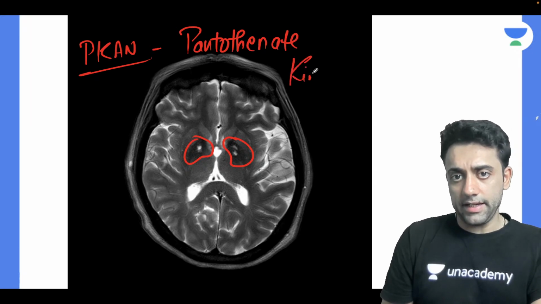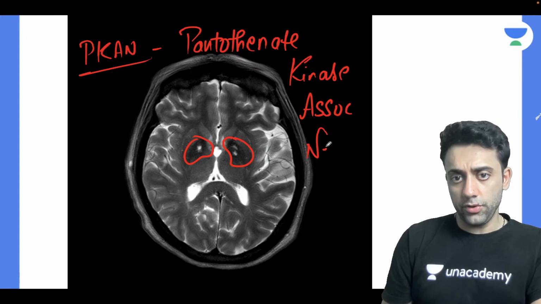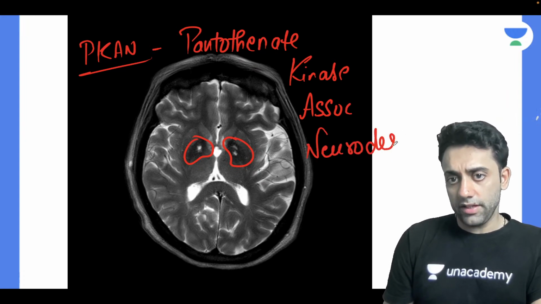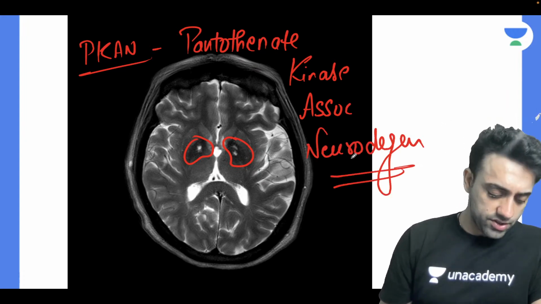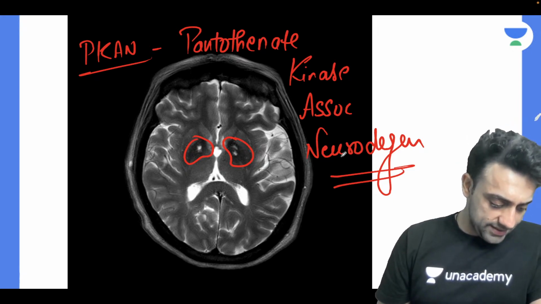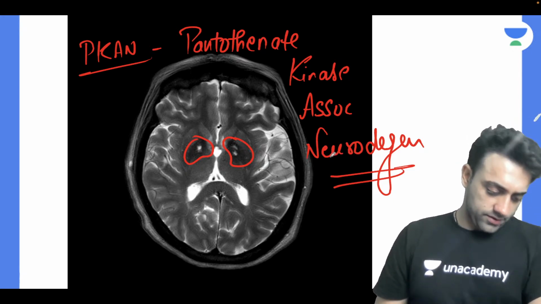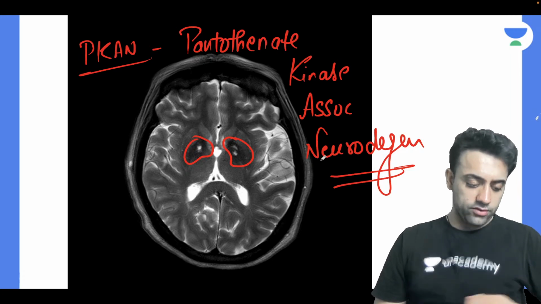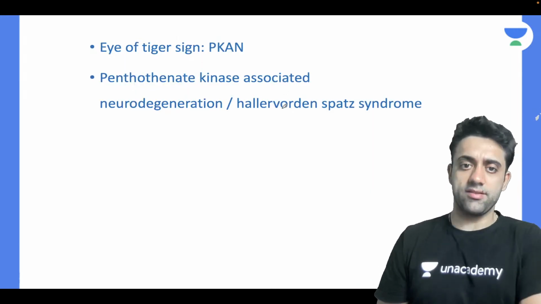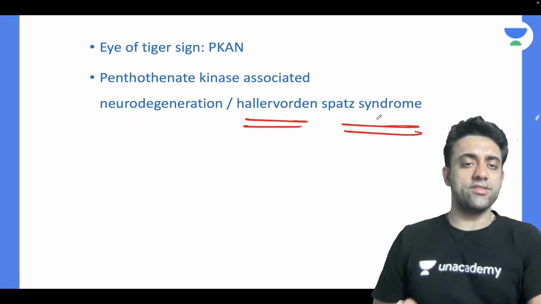Pantothenate kinase associated neurodegeneration, known as PKAN. Exactly. So pantothenate kinase associated neurodegeneration is also known as Holoprosencephaly syndrome.